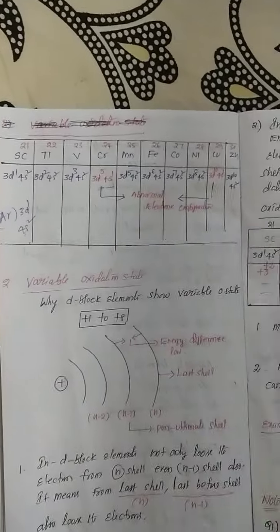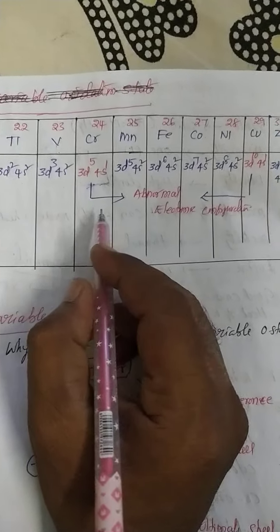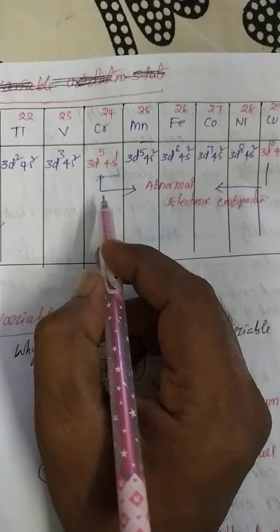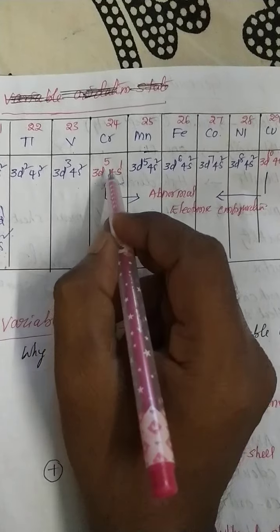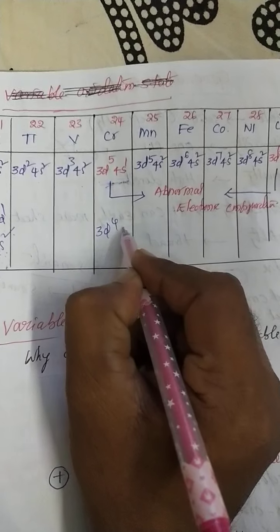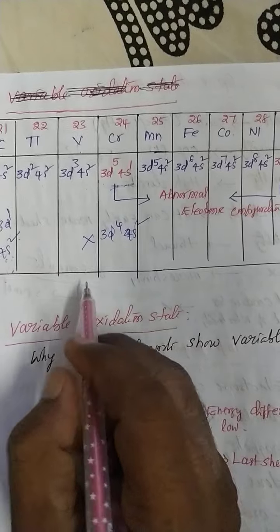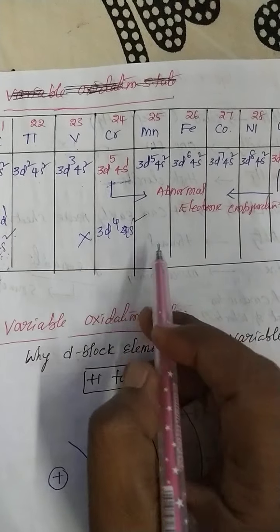So chromium and copper show abnormal electronic configuration. What is the reason for the abnormal electronic configuration? The expected configuration is 3d4 4s2, but this configuration does not exist. Why?